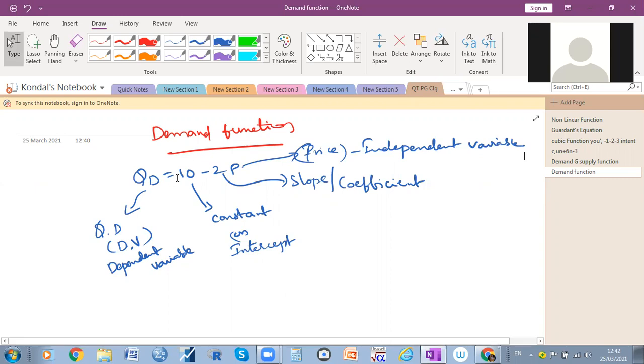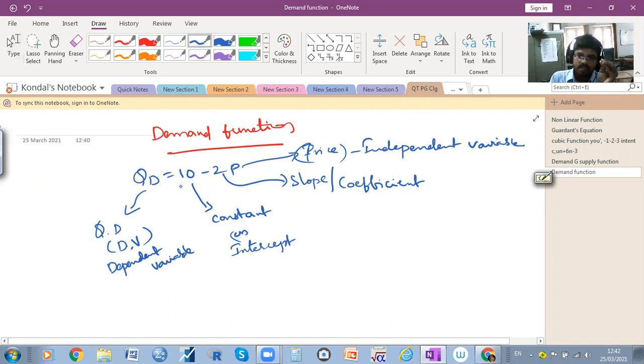For example, don't ask how the 10 has come, how the 2 has come. I have just taken an example, 10 and 2P. The A value and B value depend on when you run the regression analysis; you will get the A value and B value.